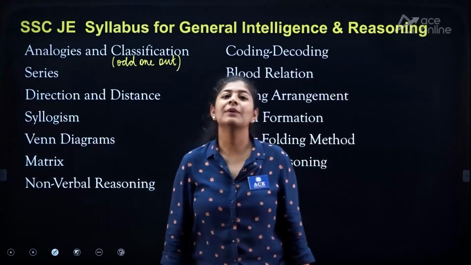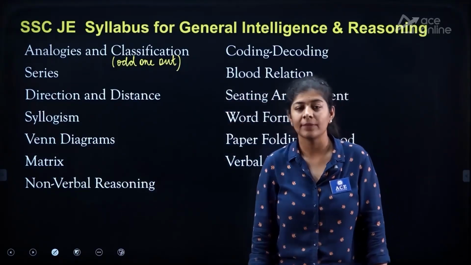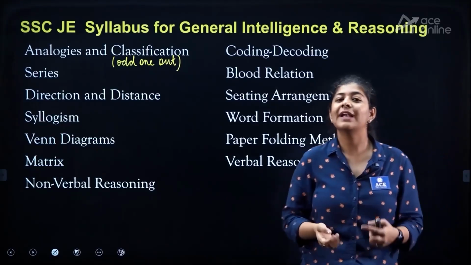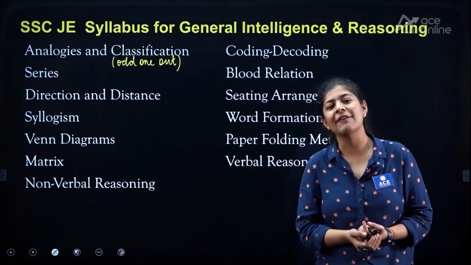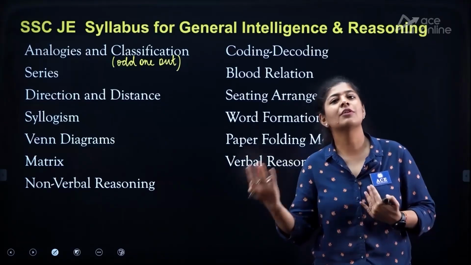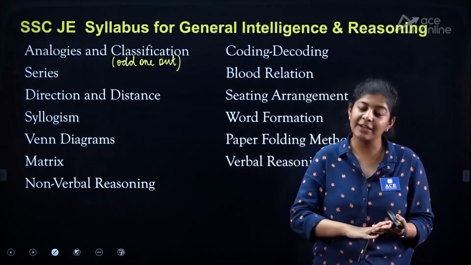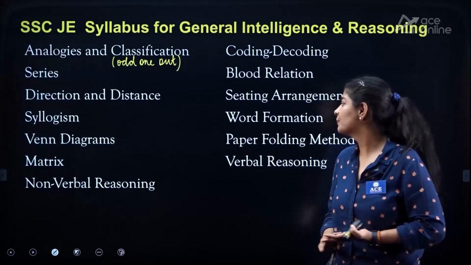The next one that we are having over here is a Venn diagram. Now in the Venn diagram, we know that we need to do something with the circles that we are having in it, and either we need to draw the diagram or we need to determine which diagram is true, right?